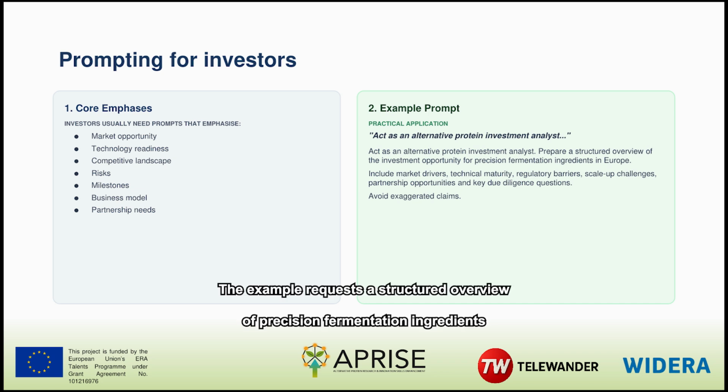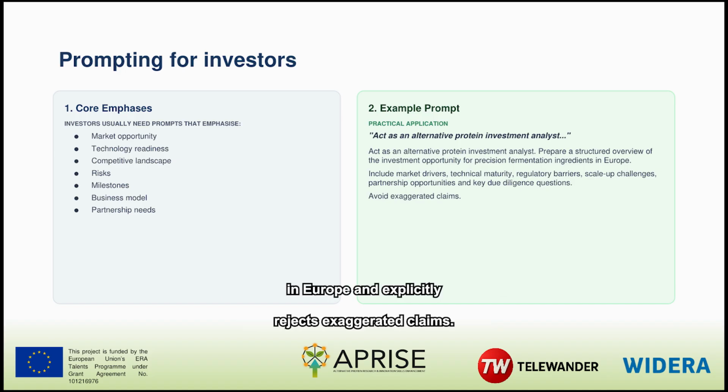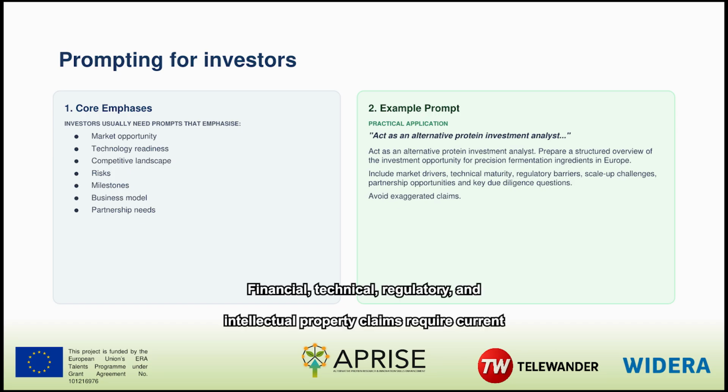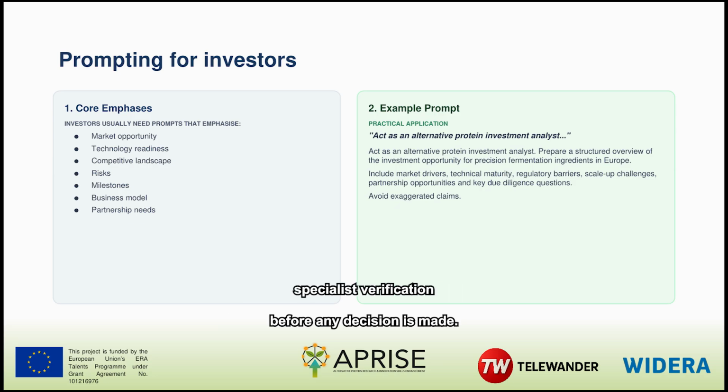The example requests a structured overview of precision fermentation ingredients in Europe and explicitly rejects exaggerated claims. An AI-generated overview may help identify topics for investigation, but it is not investment advice and may contain outdated market information. Financial, technical, regulatory, and intellectual property claims require current specialist verification before any decision is made.